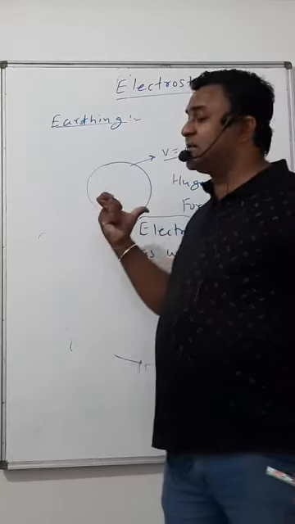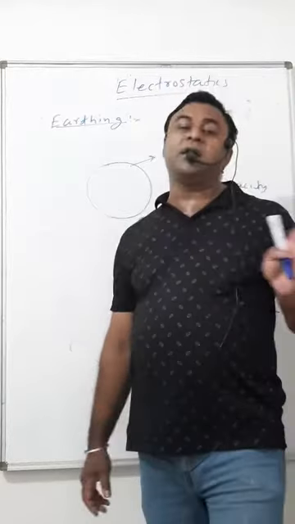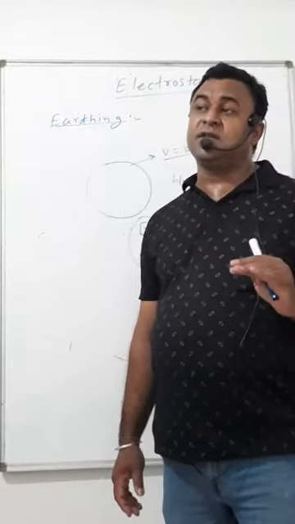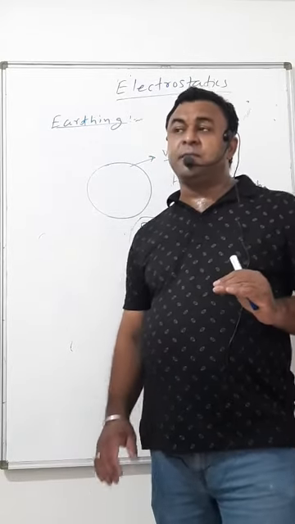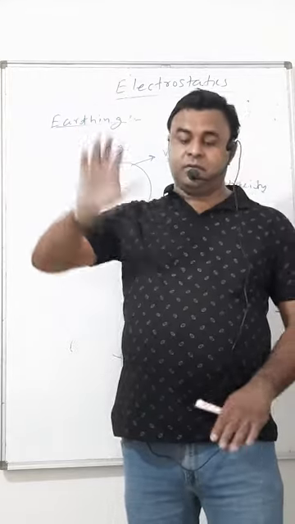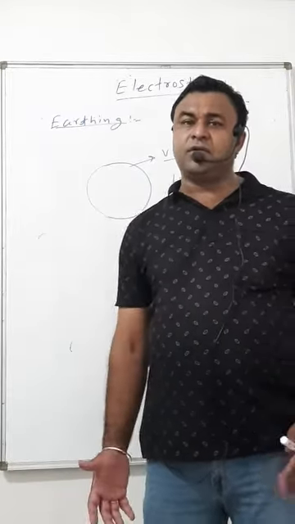So earthing basically does what? First of all, it makes potential zero. Later I'll explain in detail about potential. You can count it in this way: if you take water at high level, you put a glass of water or any amount of water.